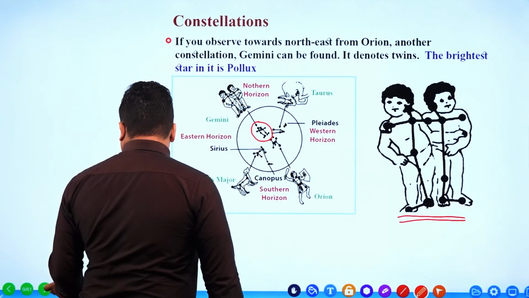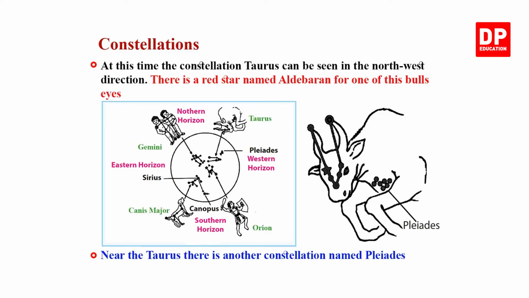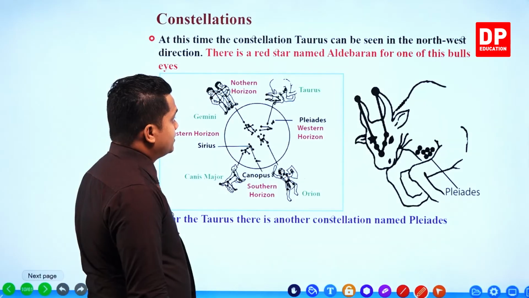Okay then. So at this time, the constellation Taurus can be seen in the northwest direction, and there is a red star named Aldebaran for one of this bull's eyes.